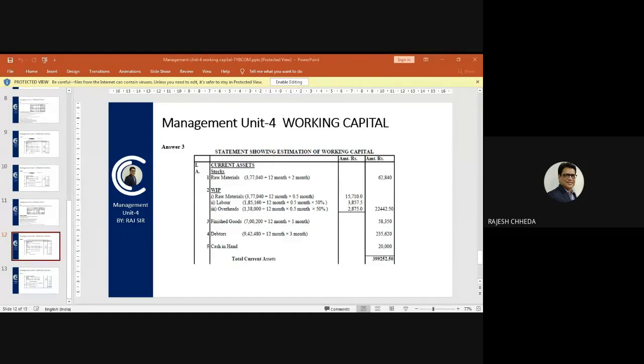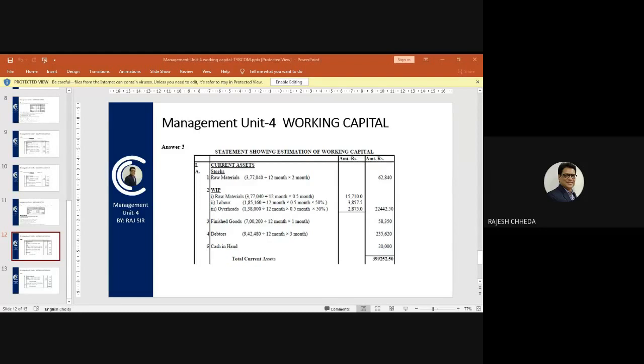Then debtors, simple again, 9,42,480, which is the total amount of sales, divided by 12 months to arrive at 1 month, and additional information says that customers are getting 3 months credit, so multiply by 3. This calculation gives you an amount of 2,35,620, which is your debtors amount.